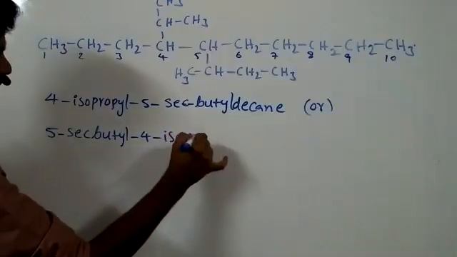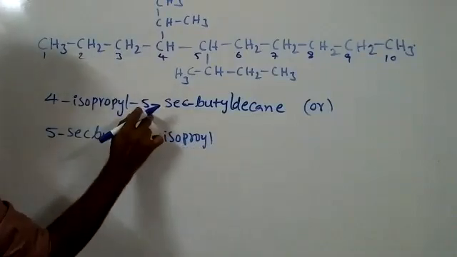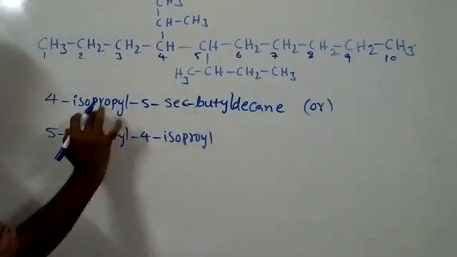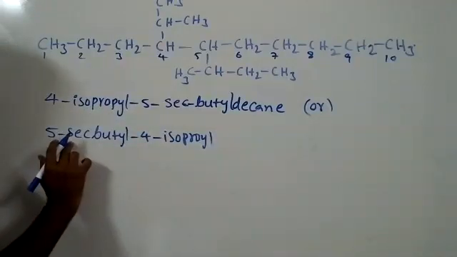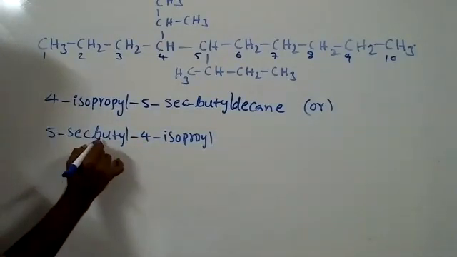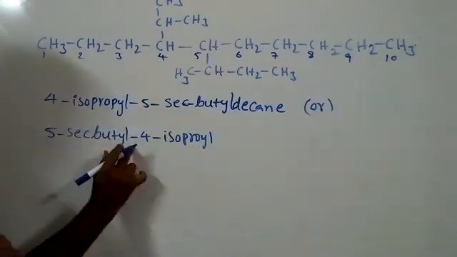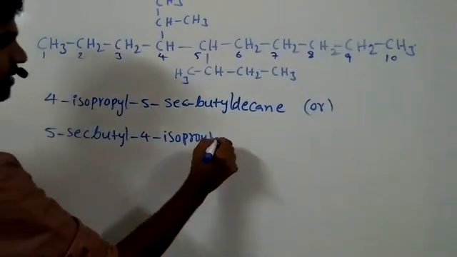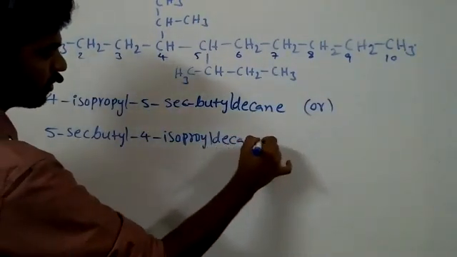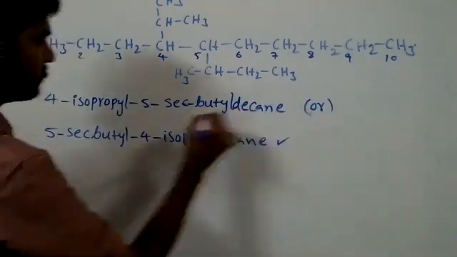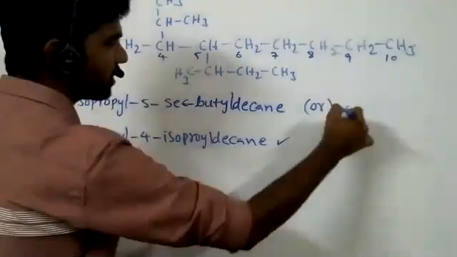Sir, is this the second name? No. This is the actual correct name. This is a wrong name here, because we didn't follow alphabetical order. This is the correct name: 5 secondary butyl comes first, then propyl. So 5 secondary butyl, 4 isopropyl, decane. This is the correct name. The other one is just to show; if you write it, keep it as wrong.